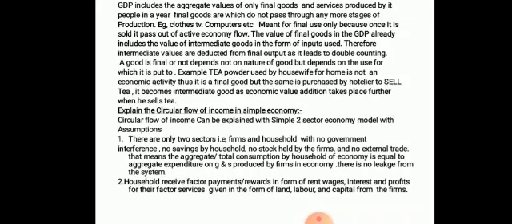Thus it is a final good, but the same is purchased by a hotelier to sell tea, it becomes an intermediate good as economic value addition takes place further when he sells the tea.